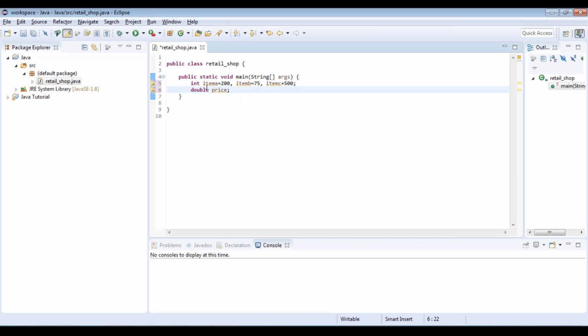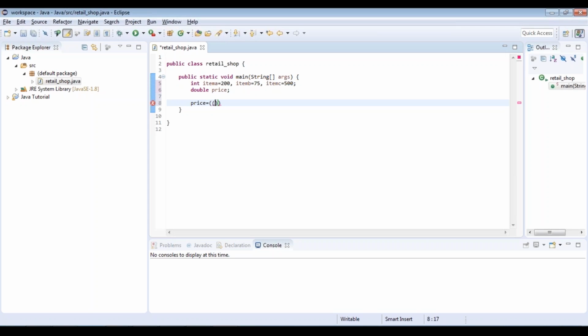So you can see here we are not only declaring variables, we are also initializing them with the corresponding values. In case you want to set a corresponding value for a variable before you go ahead and use it, you can initialize it at the time of declaration itself. So that's exactly what we have done here. So now finally let's go ahead and compute our price. So price is equal to, now let's write the expression. I'm going to use multiple parentheses here so that I can perform all the operations in one single go.